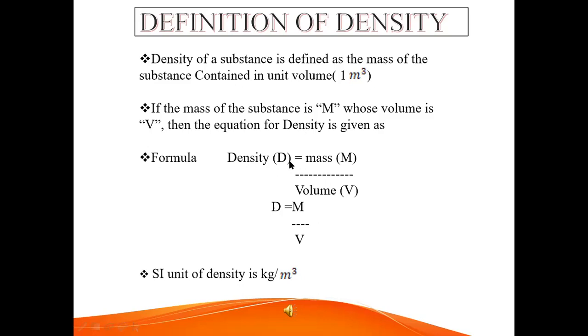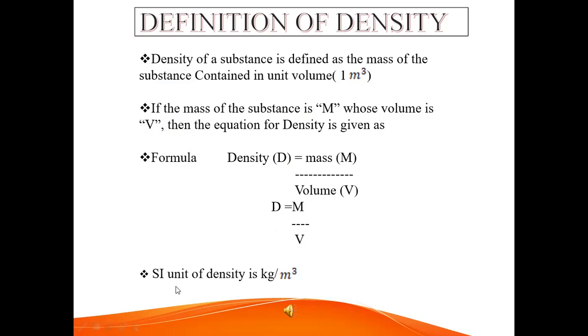Density is denoted capital D equal to mass denoted capital M by volume denoted capital V. Capital D equal to M by V, that is, density equal to mass by volume.